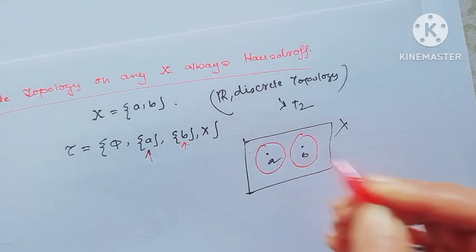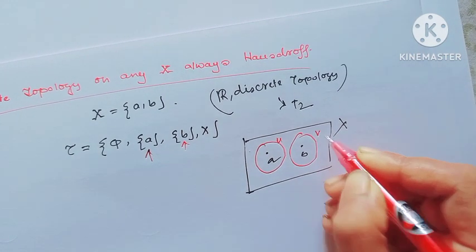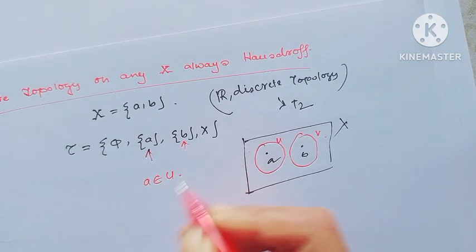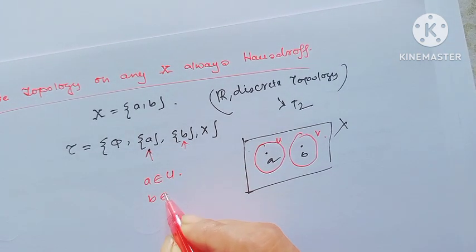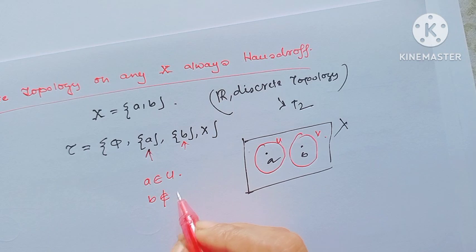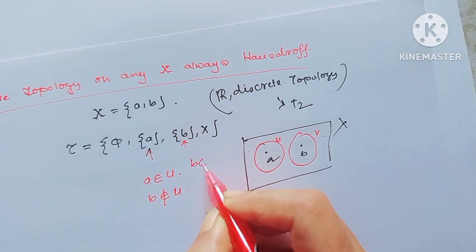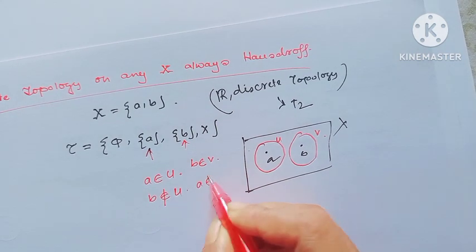Consider this is U and this is V. Notice A belongs to U, but B does not belong to U. Also, B belongs to V, but A does not belong to V.